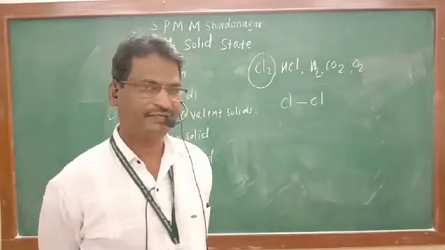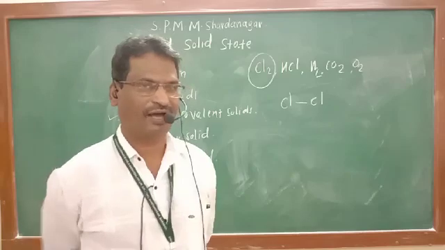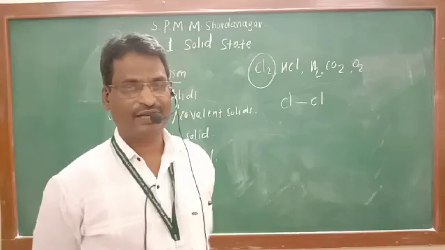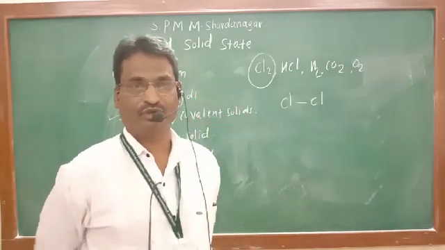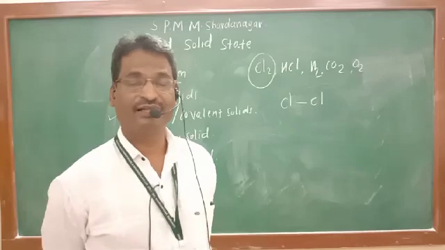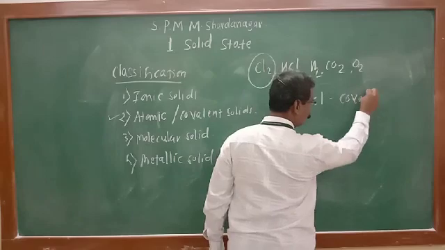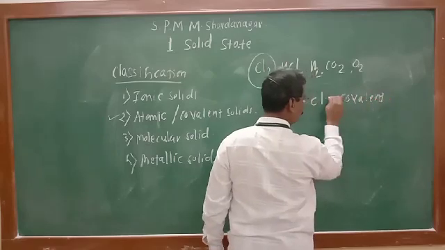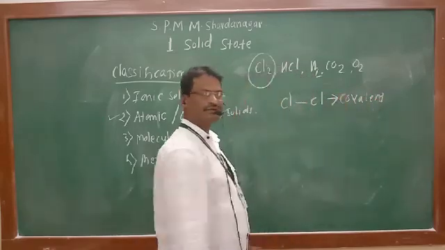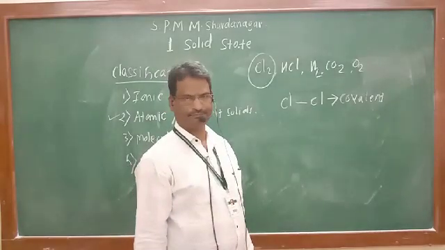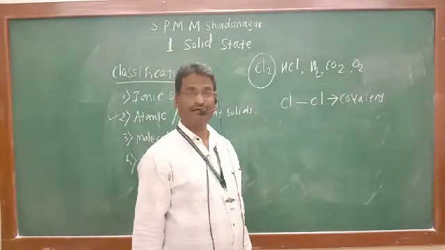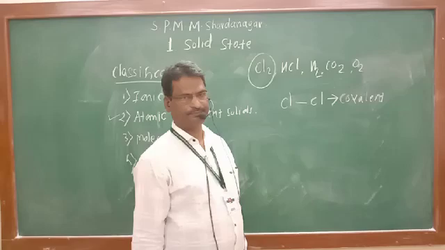Which is the bond present in between two chlorine atoms? Before I tell you, can you answer yourself? You must know that there is a covalent bond in the two chlorine atoms. In between two chlorine atoms, there is a covalent bond that is formed by mutual sharing of electrons.